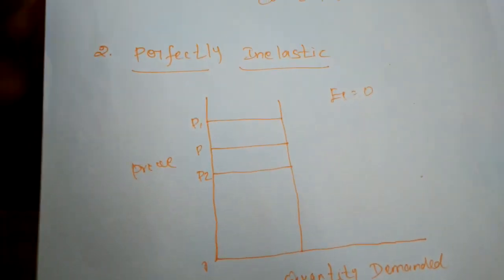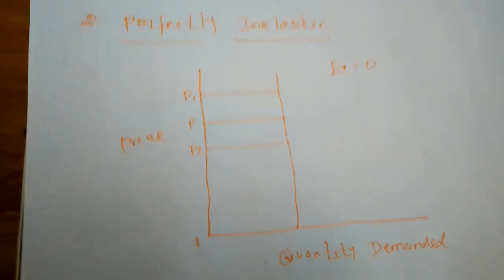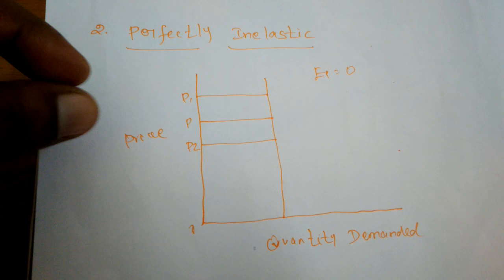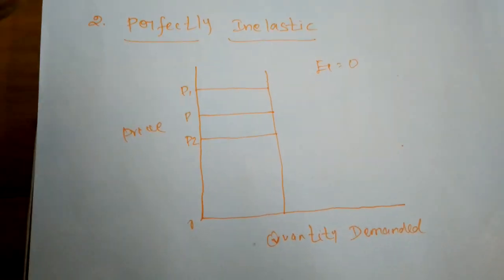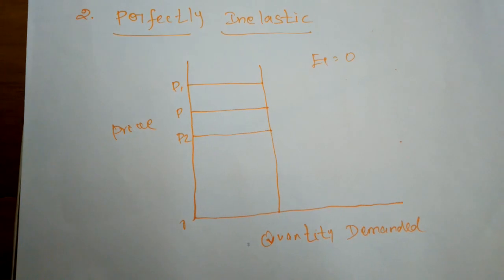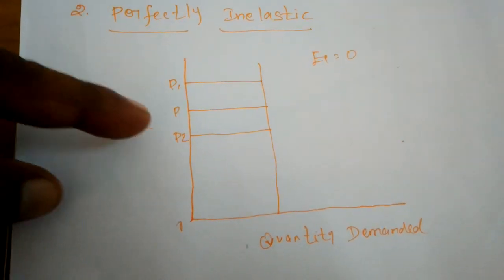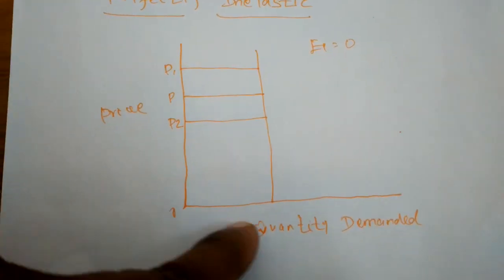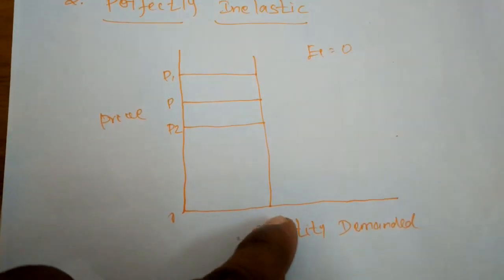Next, perfectly inelastic. Perfectly inelastic means a change in the price of that commodity will never bring a change in the demand for that commodity. Even if the price of that commodity is increased or decreased, the demand will never change.